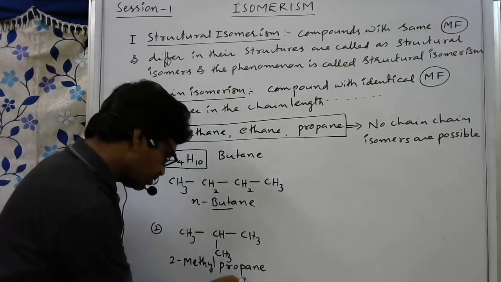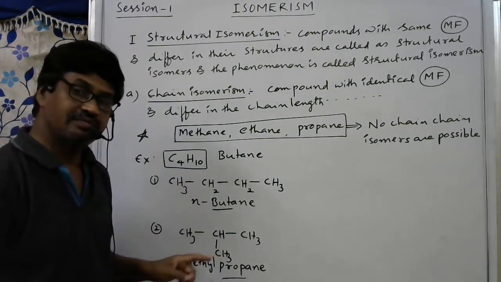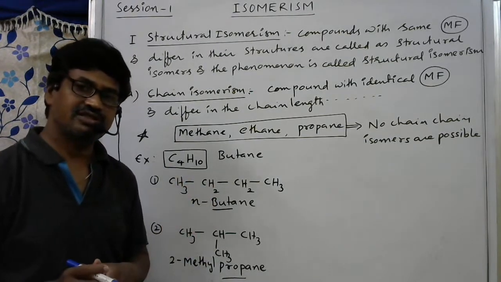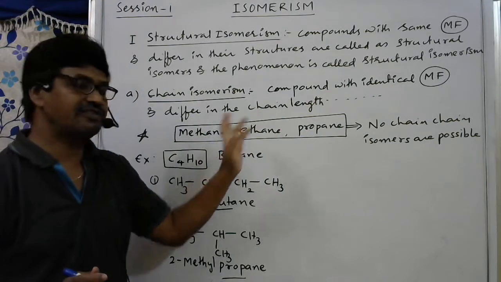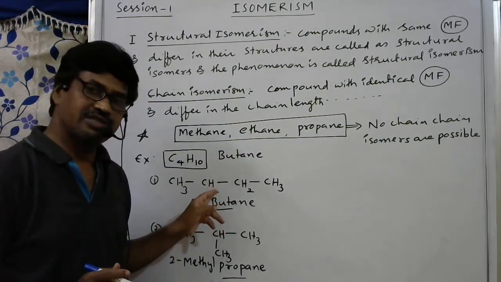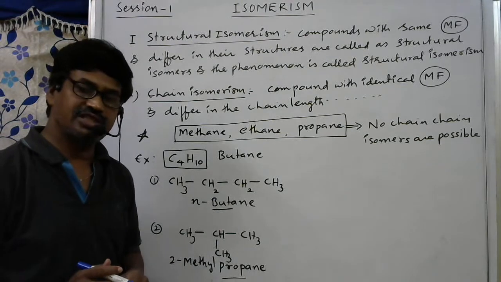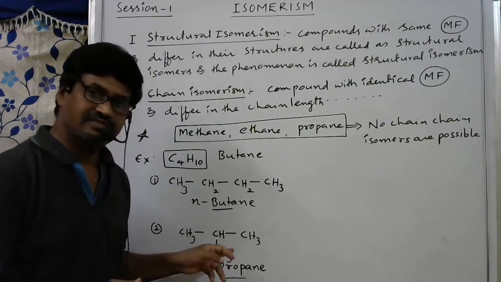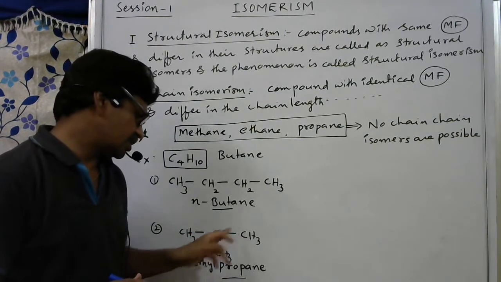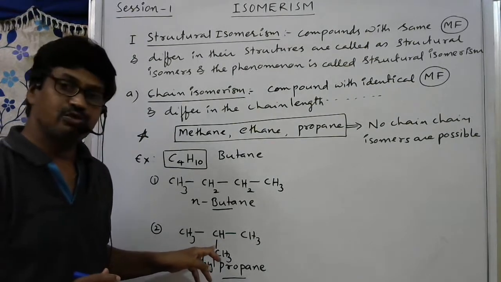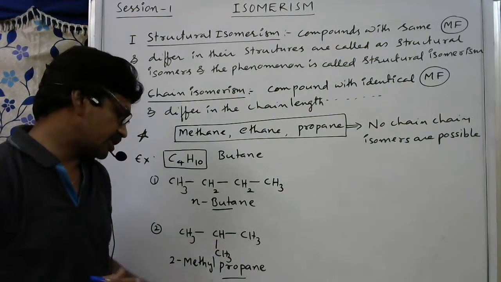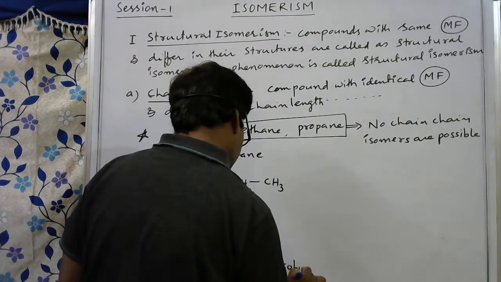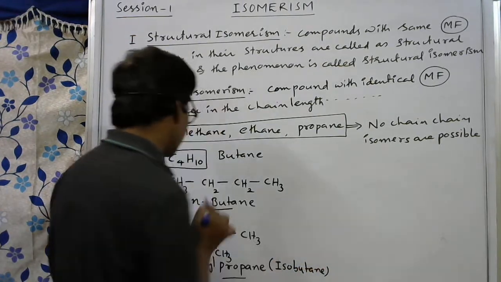So what is the root word here? Prop. The molecular formula is the same, but the root word is different, otherwise the chain length is different. So these two come under chain isomers. Molecular formula is the same, but there is a different chain length. In this one, a chain of 4 carbons; here, only a chain of 3 carbons. This is not the parent chain; this is a branch. We should not consider this branch in the chain. 1, 2, 3. Otherwise, we can say isobutane. It is the common name. Isobutane. This is the first example.